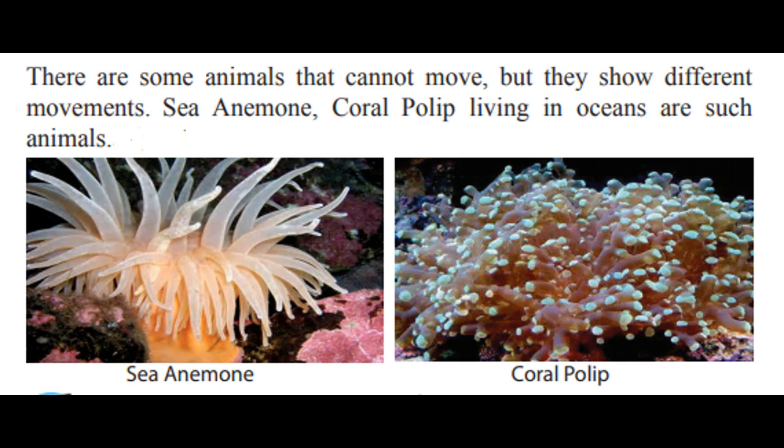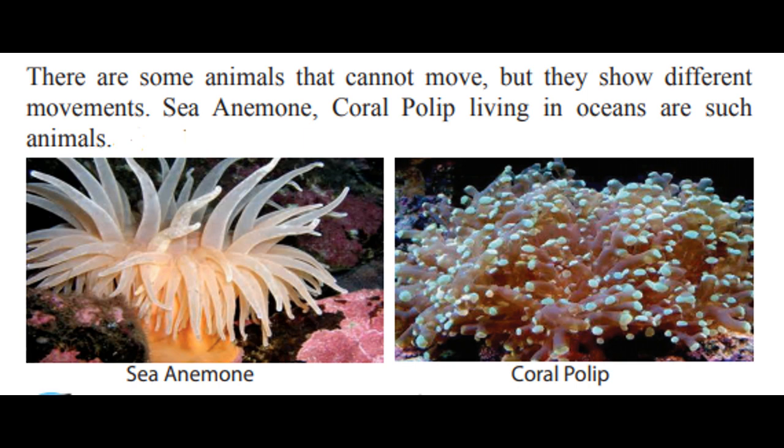They show different types of movements. Now you can see these arm-like structures in the sea anemone. These arm-like structures are known as tentacles. They can move these arm-like structures. Even coral polyps, being in the same place, can show different types of movements, but they don't move the entire body from one place to another place.